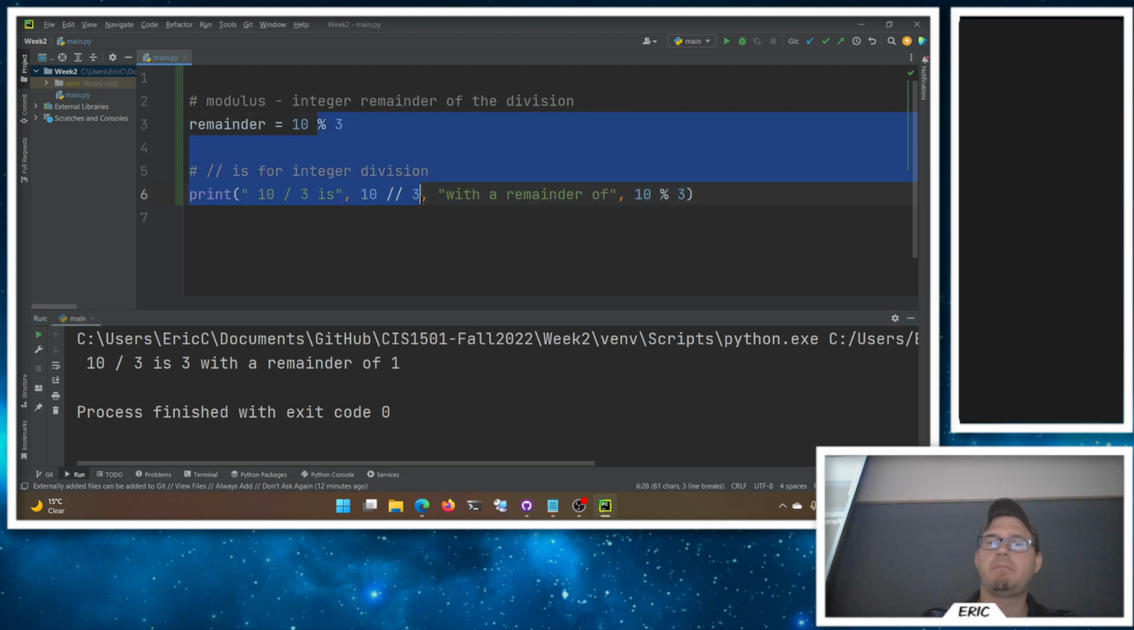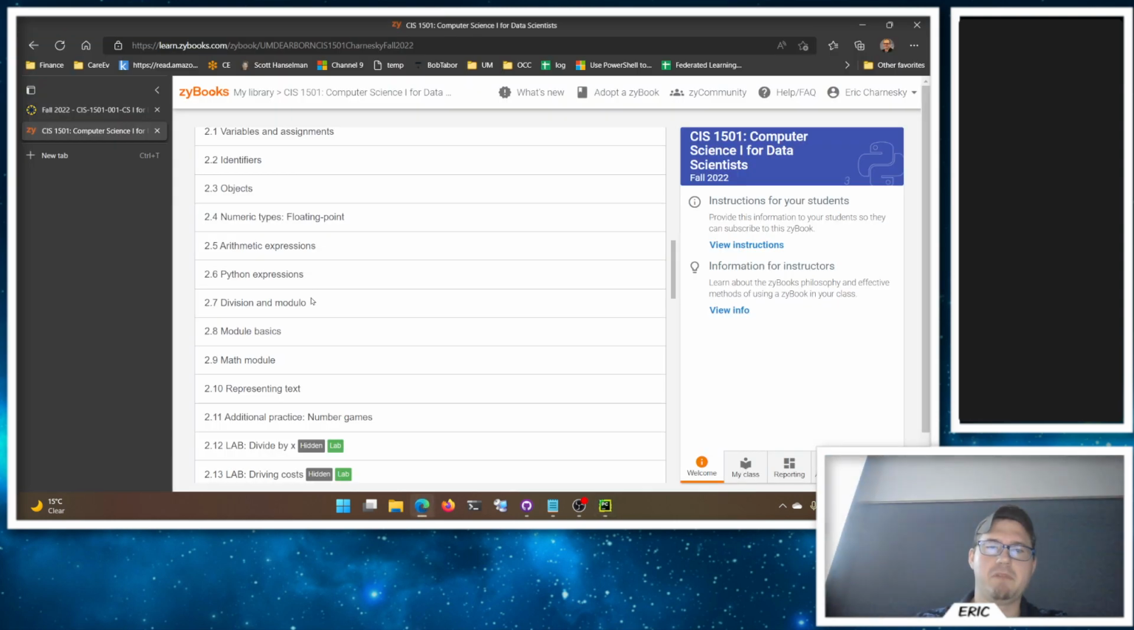So these both can be pretty helpful if we want to look for specific things, whether or not something is evenly divisible, or it just depends on what problem we're solving. But just know these ones exist. There'll be times when we use them. I will practice some of these in lab next week as well, trying to do some interesting exercises with these. Okay, so that is modulus and division.